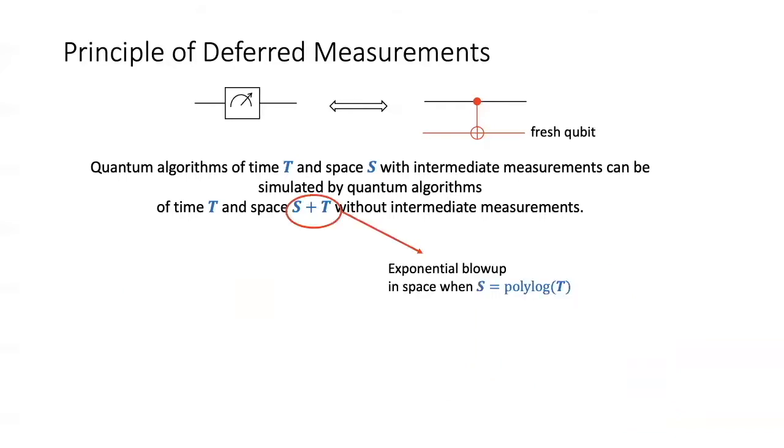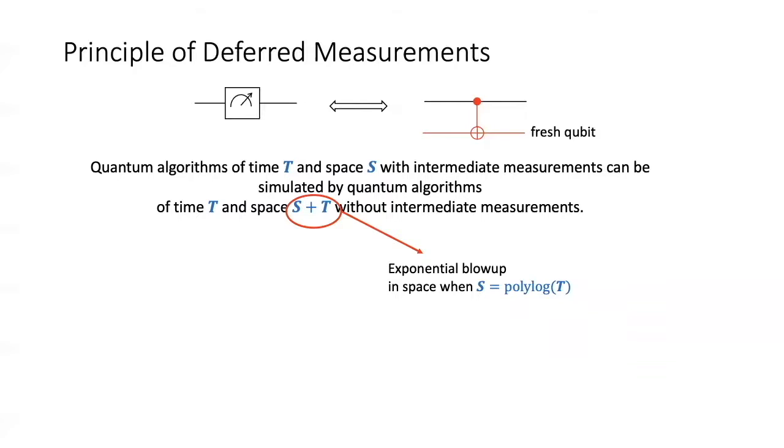Note that s could be polylogarithmic in t, and in this case, the blow-up in space is exponential. Hence, the principle of deferred measurements gives a time-efficient way to defer measurements, but it is not a space-efficient way.